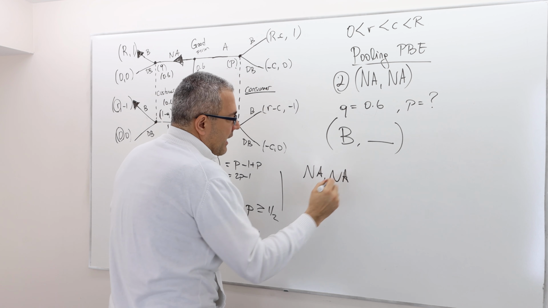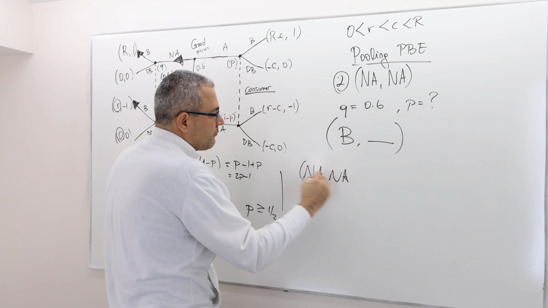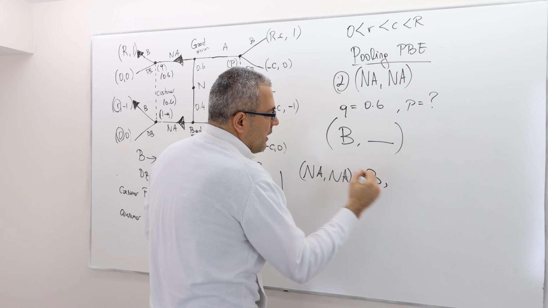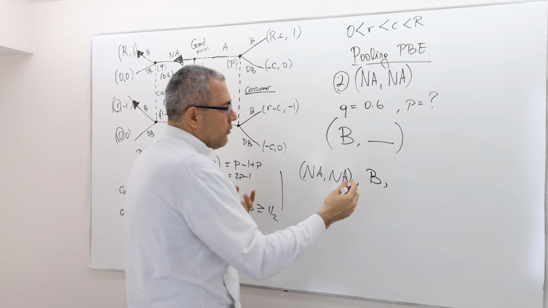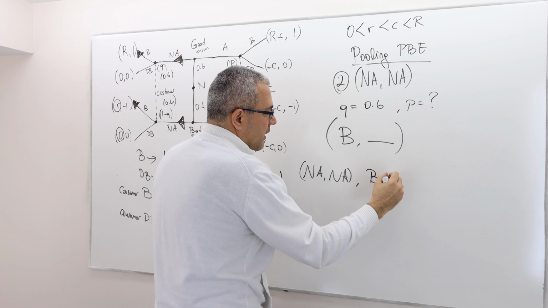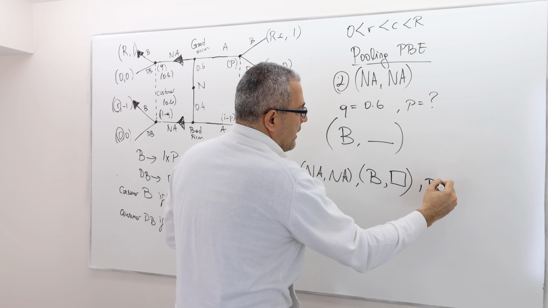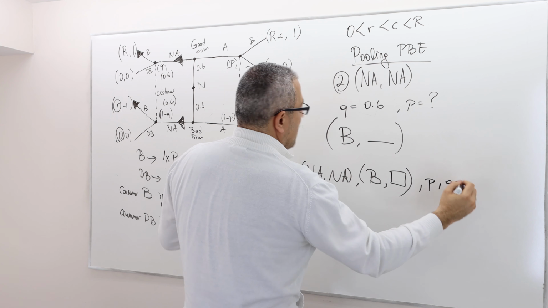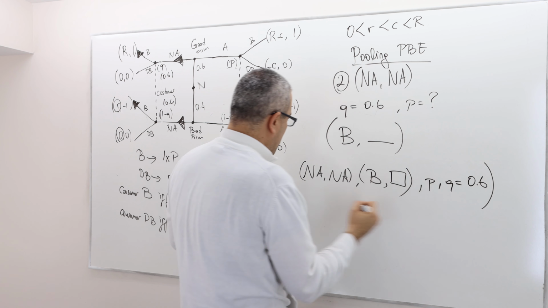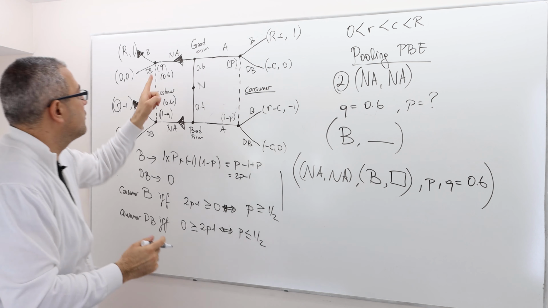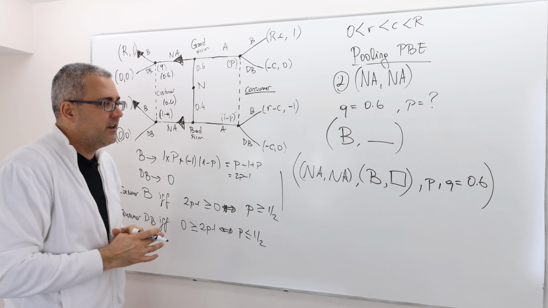NA, and B, I don't know, let me denote this as a square, and then P, and then Q equal 0.6. So Q must be 0.6 in all perfect Bayesian equilibria. It cannot take any other value.